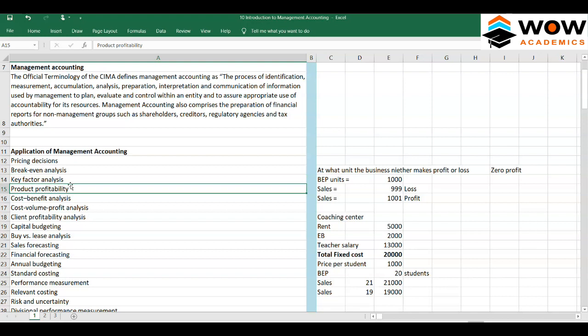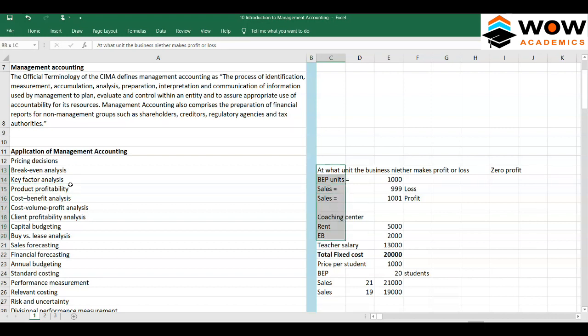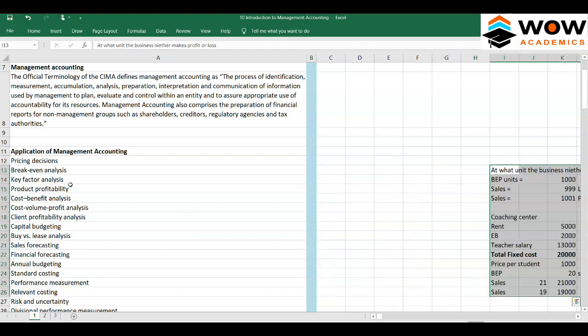The next one is product profitability. Each product has a different profitability. Assume that there's a cycle company. The cycle company will usually have different cycles and they sell the cycles at different prices. So they have a different cost and a different price. Which cycle is the most profitable?